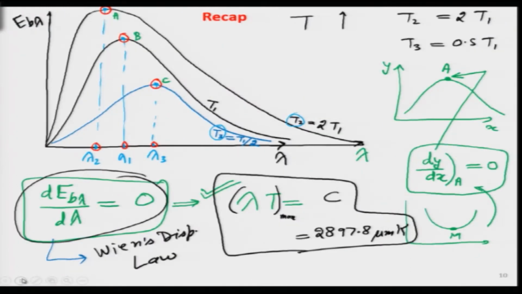If we differentiate E b lambda at that particular point and put d E b lambda by d lambda equals to 0, we get that maxima point shown over here with the circled red color A, B and C, and then our equation reduces to simply lambda T is equal to C, a constant. This we call the Wien's displacement law. So, Planck's law is very powerful in that it encompasses the Stefan-Boltzmann law as well as the Wien's displacement law within itself.